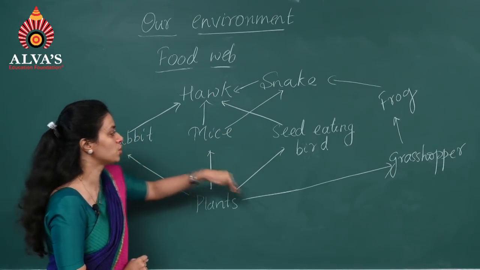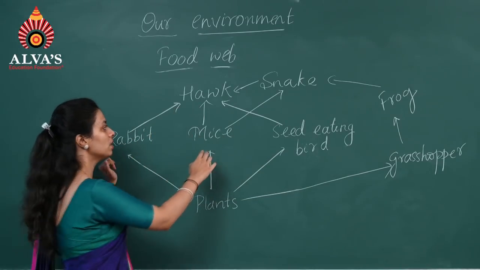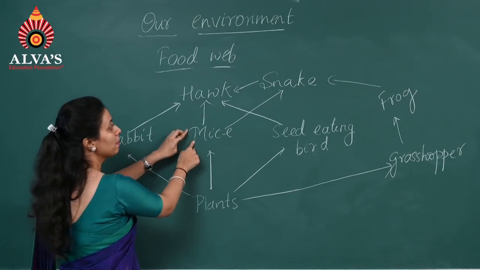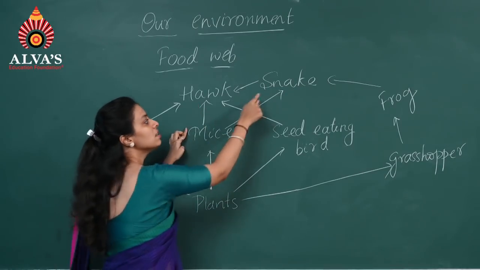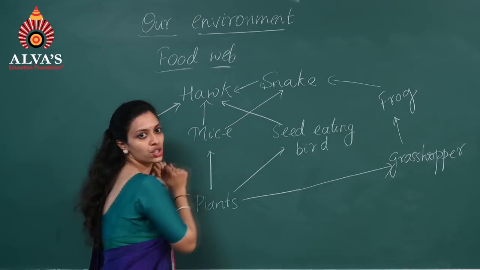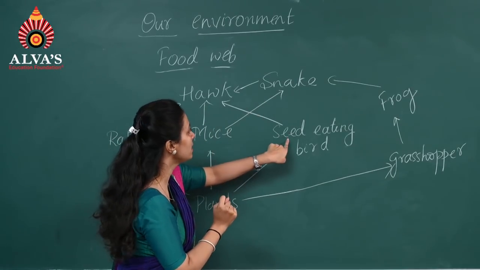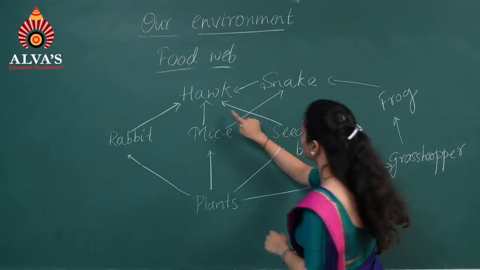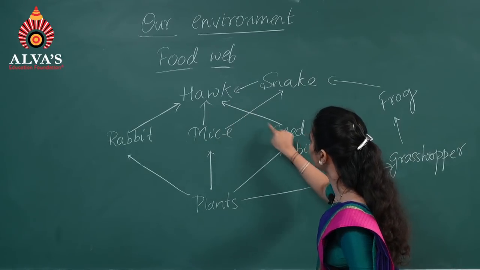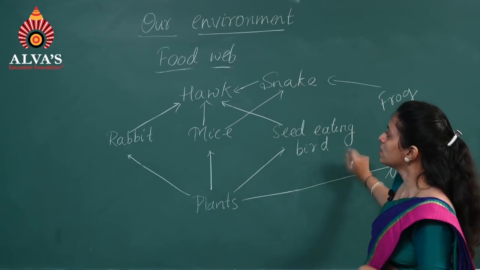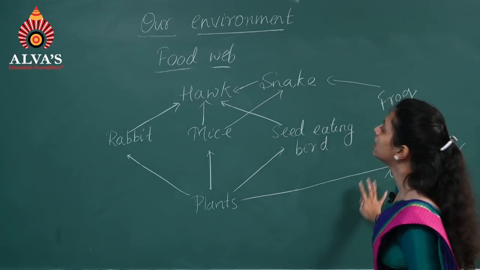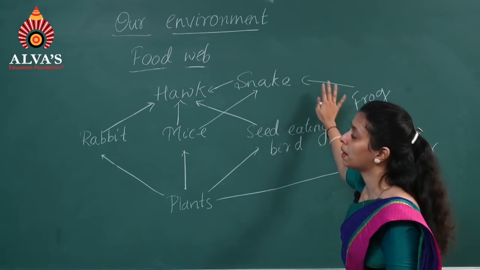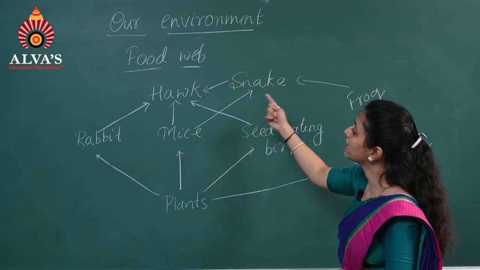So you have seen these food chains, right? Now I'll show you the interconnection here. The mice that is going to eat the plant can be eaten by the hawk as well as the snake. So you can see the interconnection here. And again, the seed eating bird is eaten by the hawk directly. So there is a link, right? In a food web you can observe a link here. That is why it is called a food web. Here there are a number of food chains that are present and that are interconnected.